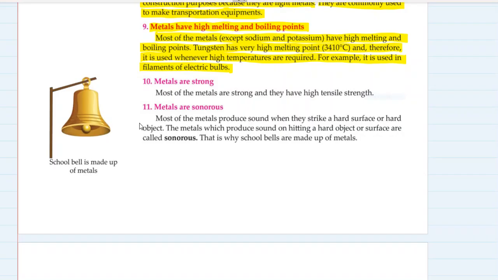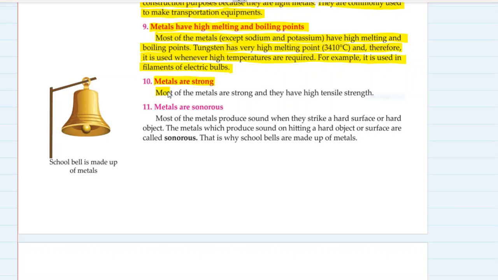Generally metals have these properties of having high melting and boiling points. There is no reason behind that. But what is the use of this? The use is they can withstand very high temperature, and that's why they are used for making filaments of electric bulbs, specifically tungsten.